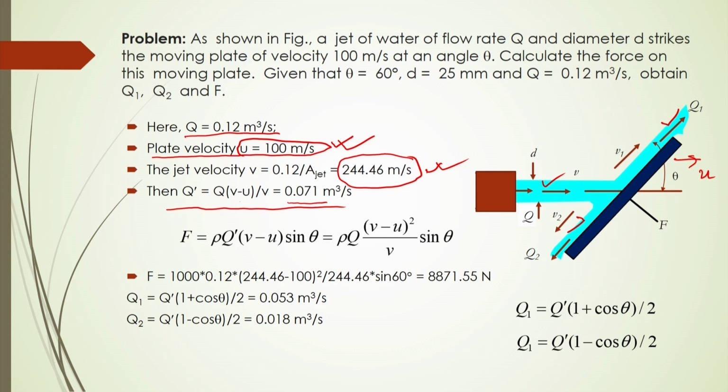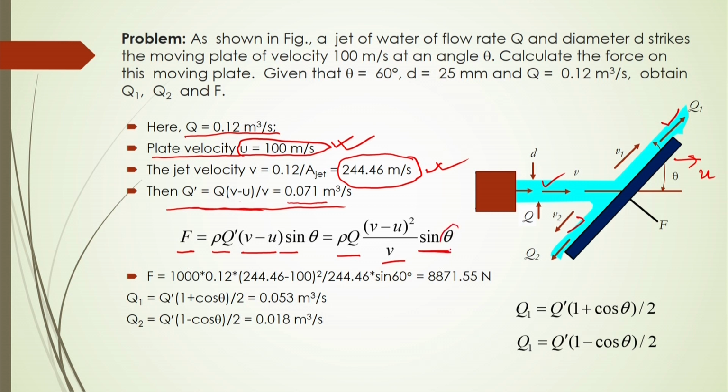Similarly, if we calculate this F based on equation 12, then F will be equal to rho into q dashed into (v minus u) into sin theta, which equals rho q into (v minus u) squared by v after substitution of this q dashed. Finally, it will be rho q (v minus u) squared by v into sin theta.